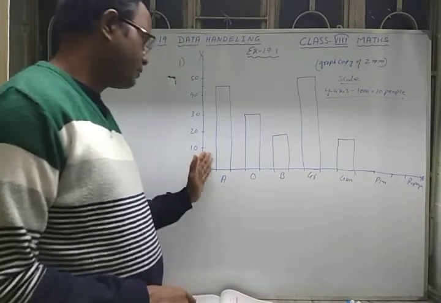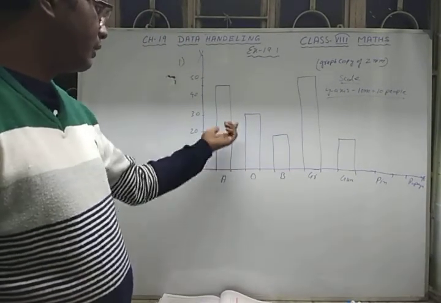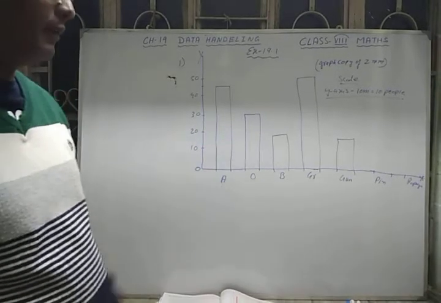A double bar graph you can also do the same way. If two cities are there, you have to draw 2 bar graphs side by side.